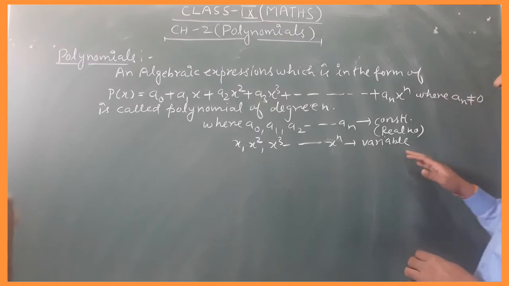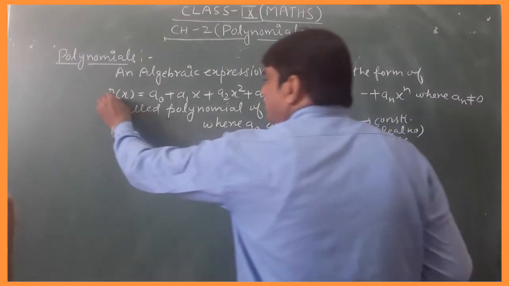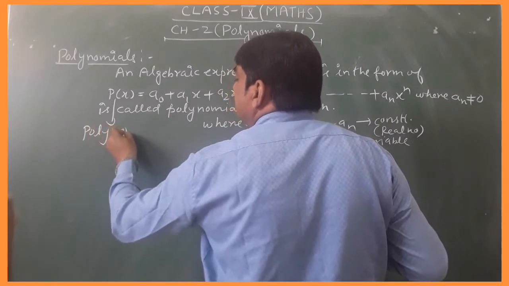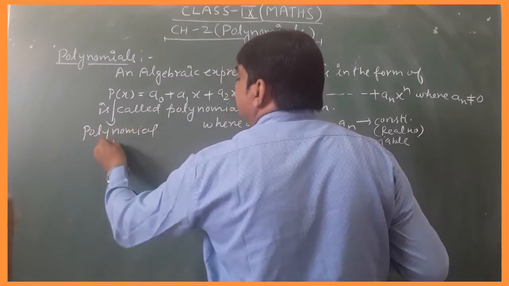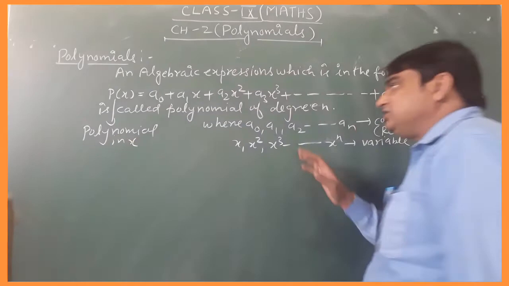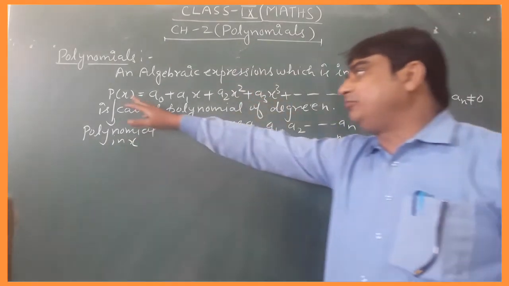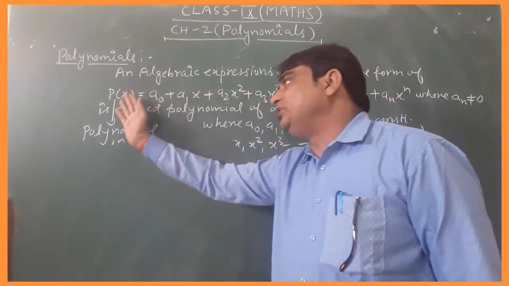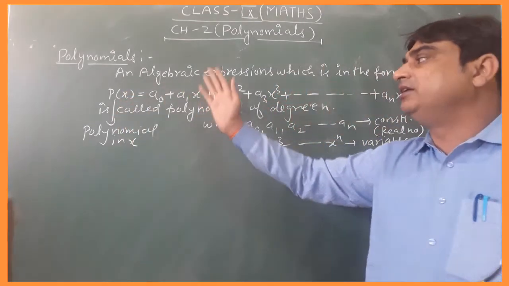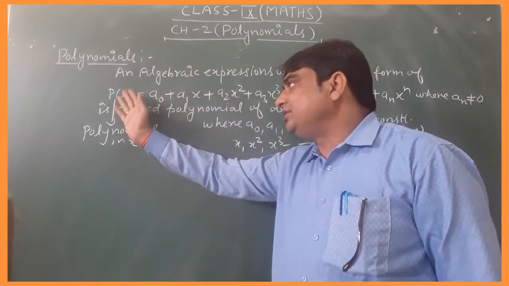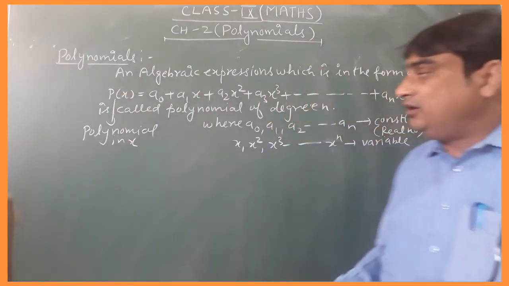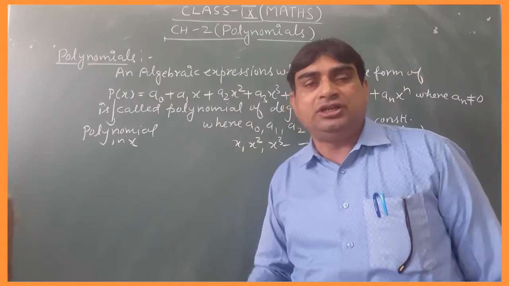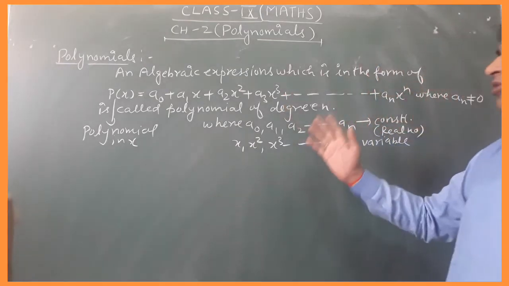So this is a variable, and p(x) is called a polynomial in x. If x is the variable, you write p(x). If y is the variable, you write p(y). If z is the variable, you write p(z). So only one variable is used in class 9th for polynomials.